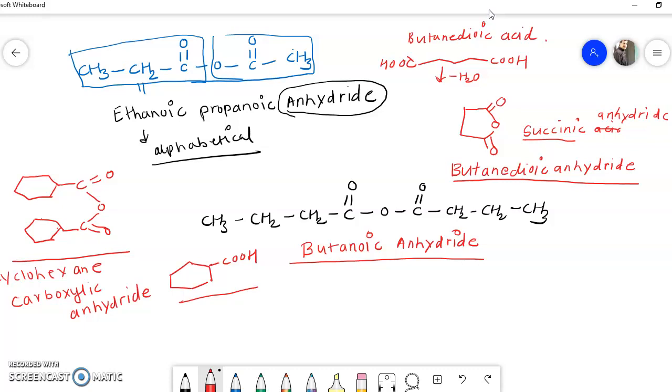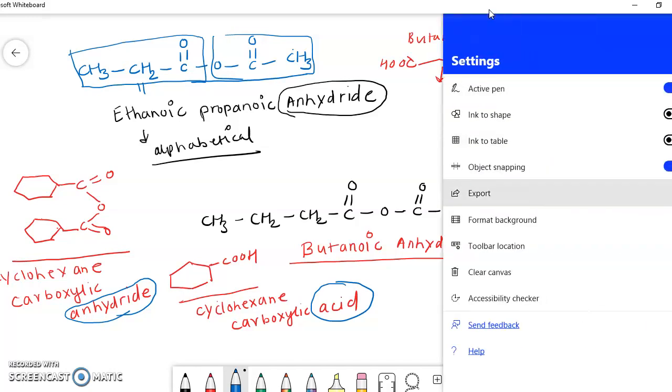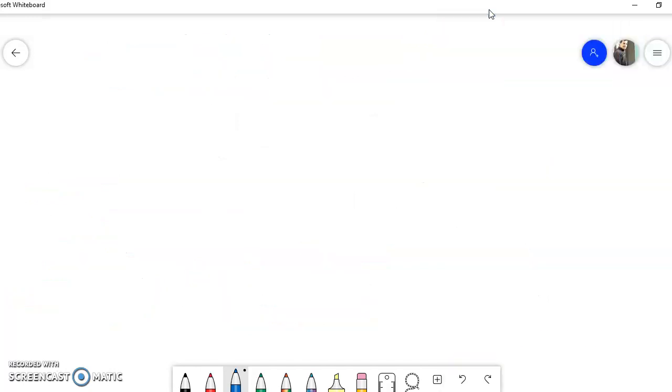The name of this acid, we know it, is cyclohexane carboxylic acid. So in this way we can study the nomenclature of anhydride. What we have to do is just remember the acid from which the anhydride is prepared.